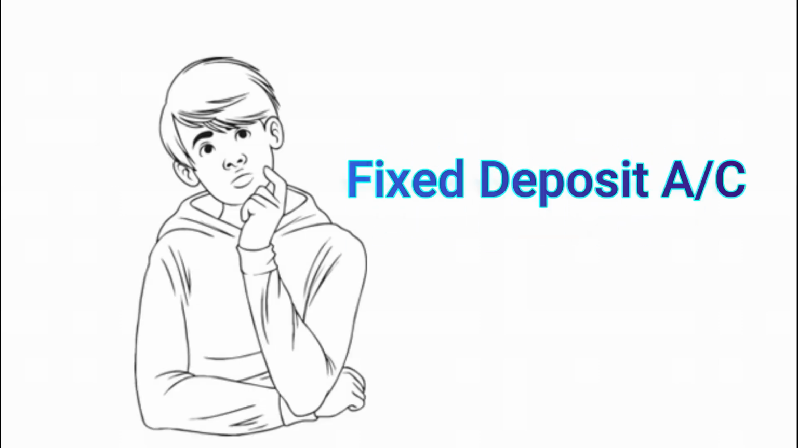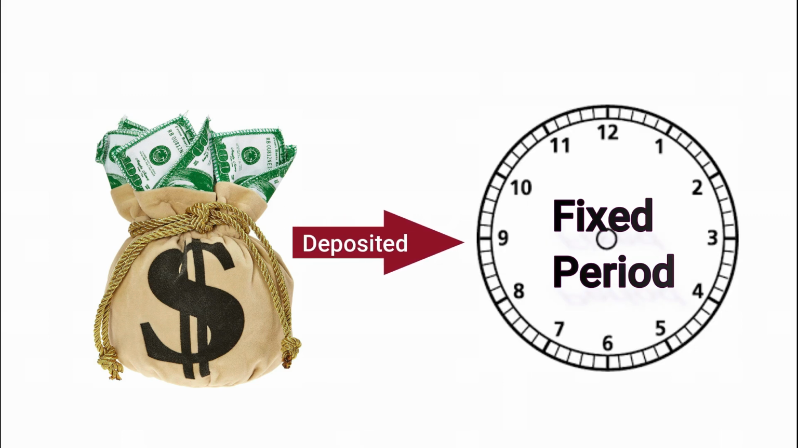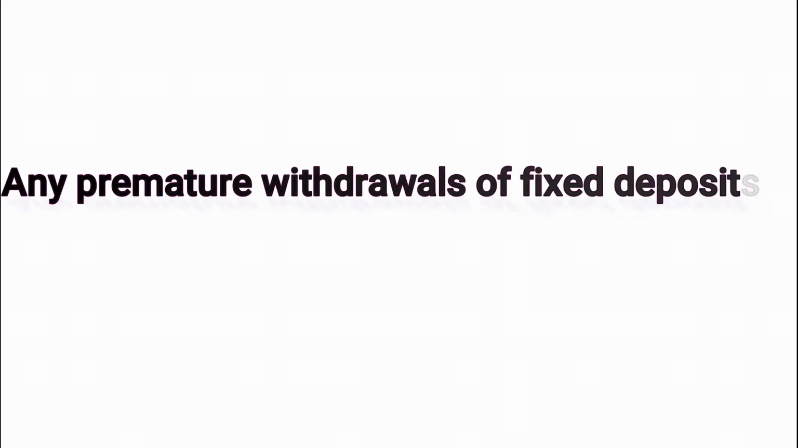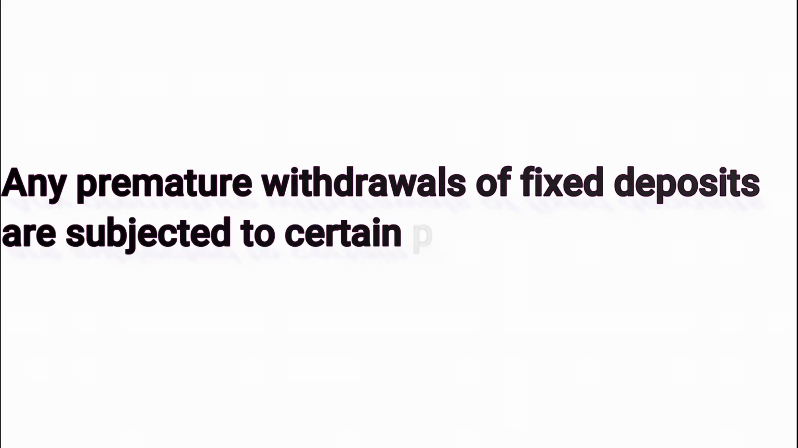What is fixed deposit account? As the name itself says, a lump sum amount is deposited at one time for a specified period and the amount deposited is fixed for that specified period of time. Higher interest rate is paid for fixed deposits compared to savings deposits. Withdrawals are not allowed before the expiry of the period. Any premature withdrawals of fixed deposits are subject to certain penalty.